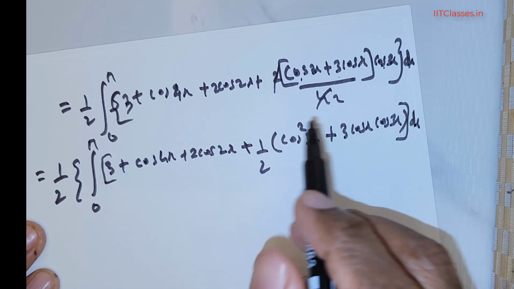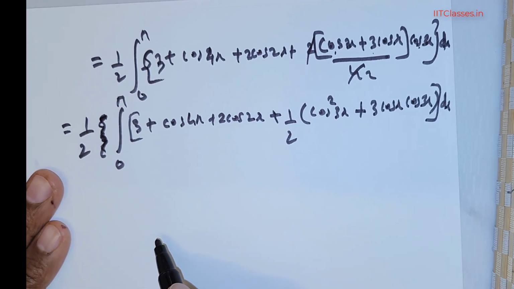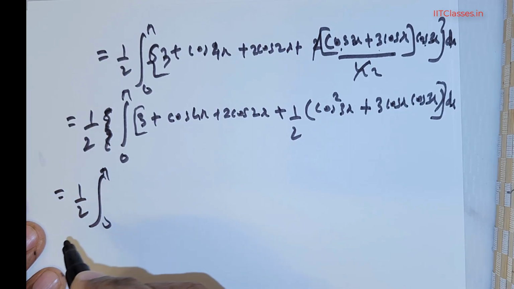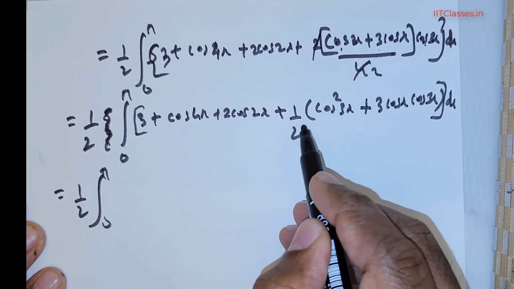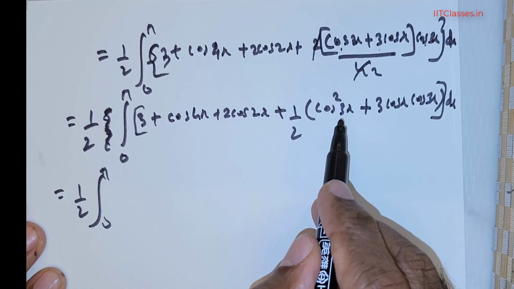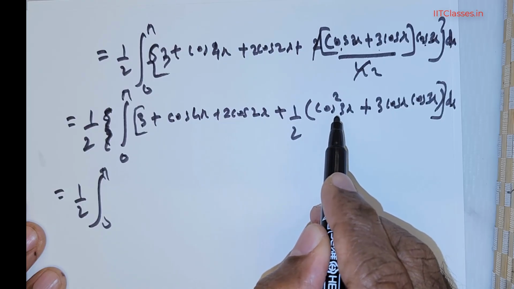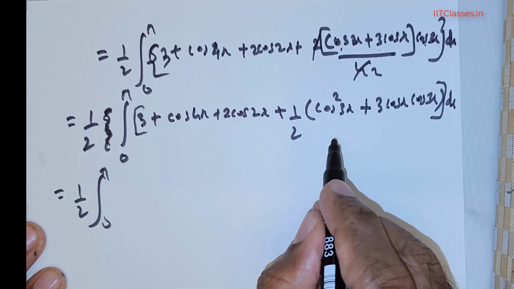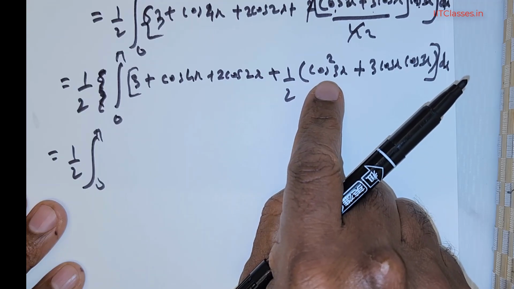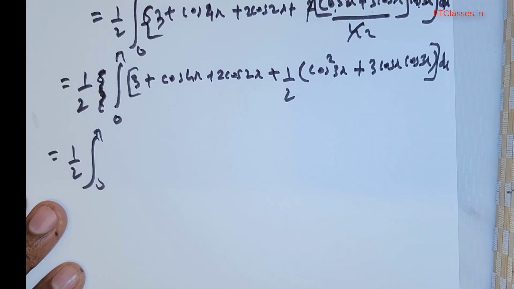Of course, I don't need to have a parenthesis there. So this is equal to 1 over 2 integral 0 to π. Now we need to set up these things. So this is cos²3x with 1 over 2. What I wish to do is use the formula for 1 + cos 2x.